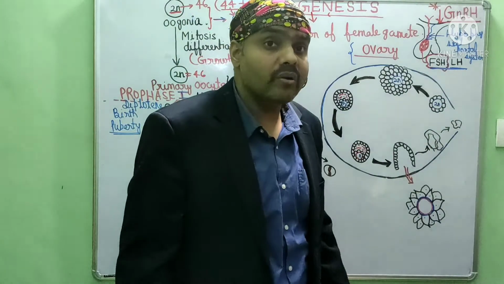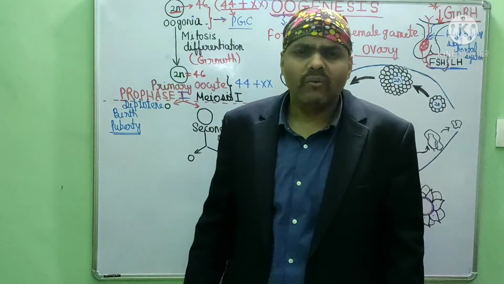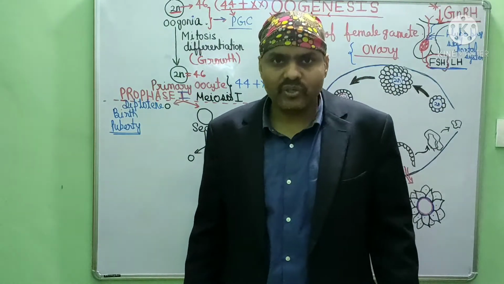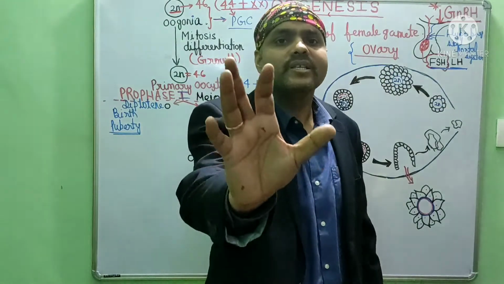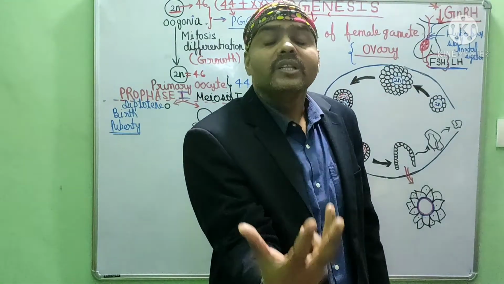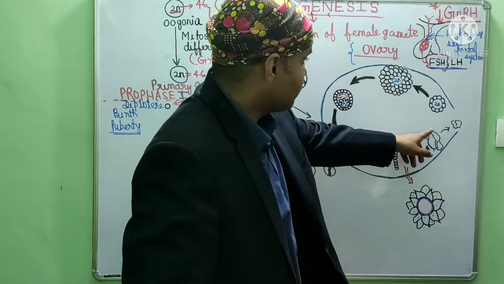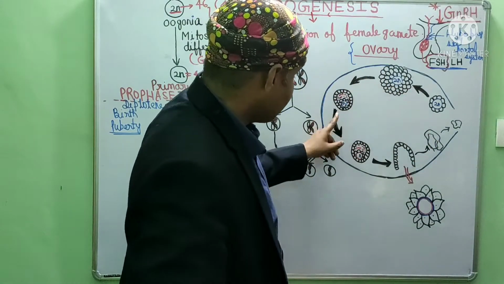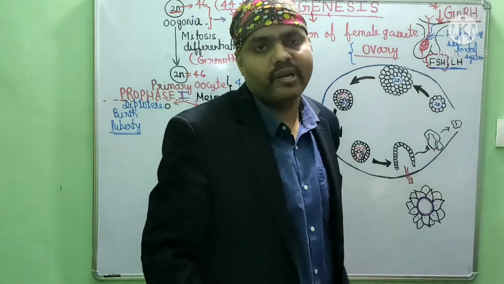Follicle stimulating hormone, students, is responsible for follicular maturation in female. What is follicular maturation? Actually, this whole process of female gamete formation is happening within a pouch. That pouch is called follicle. See, this is our ovary, and in the cortex part of the ovary, stepwise follicular maturation is happening here.